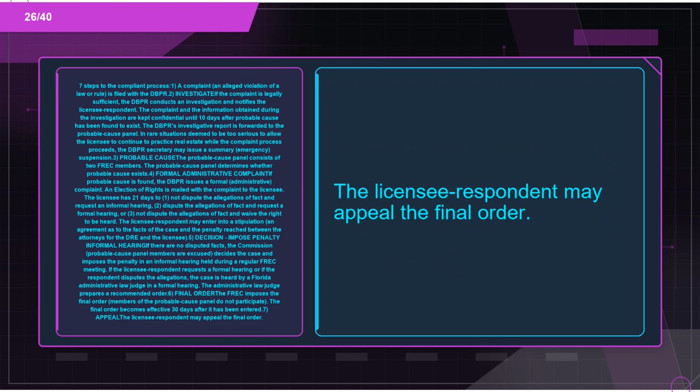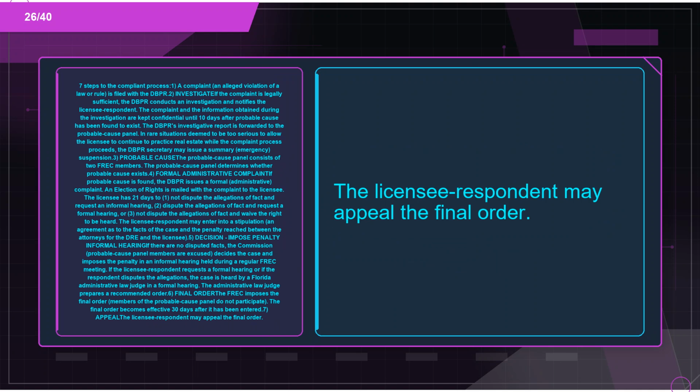The licensee has 21 days to: 1. Not dispute the allegations of fact and request an informal hearing, 2. Dispute the allegations of fact and request a formal hearing, or 3. Not dispute the allegations of fact and waive the right to be heard. The licensee respondent may enter into a stipulation, an agreement as to the facts of the case and the penalty reached between the attorneys for the DRE and the licensee.